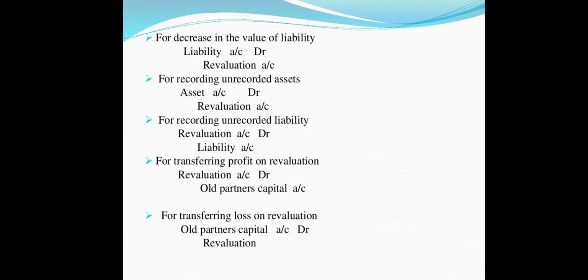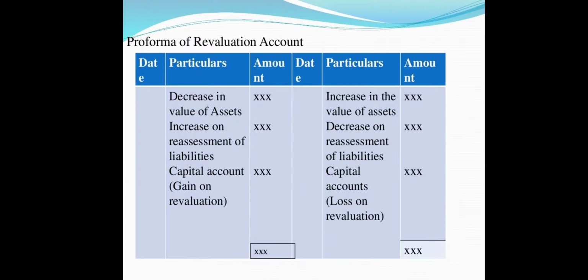When there is an unrecorded asset, it's a gain for the business, so asset account debit to revaluation. And when there is an unrecorded liability, revaluation account debit to liabilities. This way we can understand how all these entries are reflected. For transferring the profit or gain from the business, revaluation to old partners' capital, and if there is a loss, then old partners' capital to revaluation account. So finally, this is the format for the revaluation account. You can have a look at this and jot it down in your notebook.